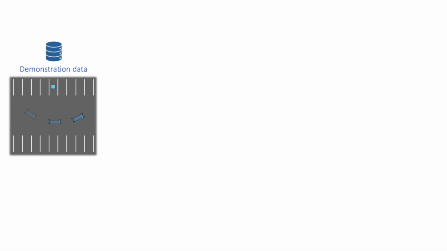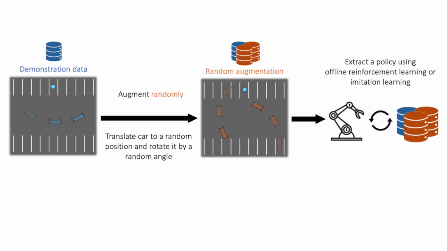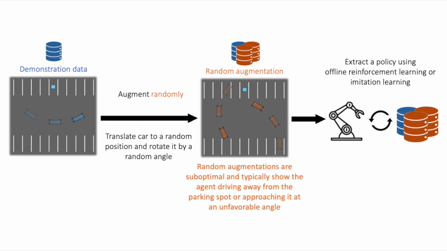Imagine we are training an autonomous vehicle to park in a parking lot using a few demonstrations. Since a parking lot is relatively uniform, we can generate augmented experience by translating and rotating the agent. Most existing data augmentation strategies would apply these transformations randomly, ultimately producing suboptimal data.